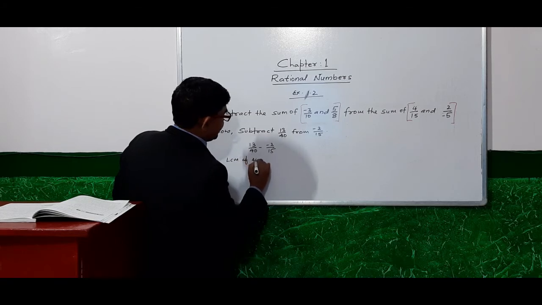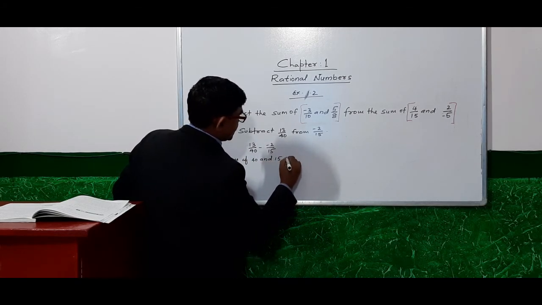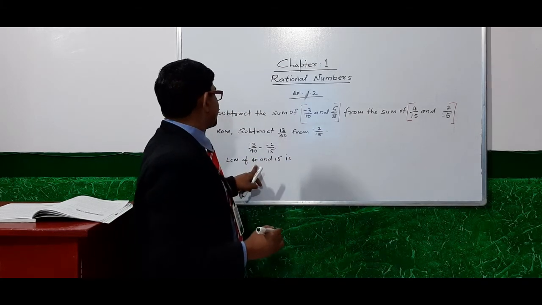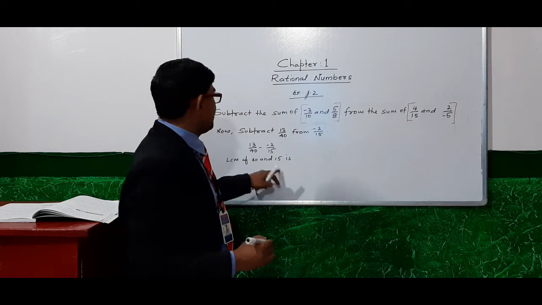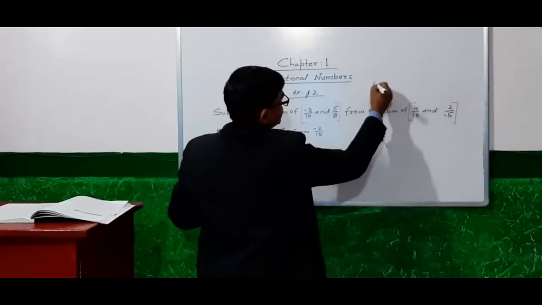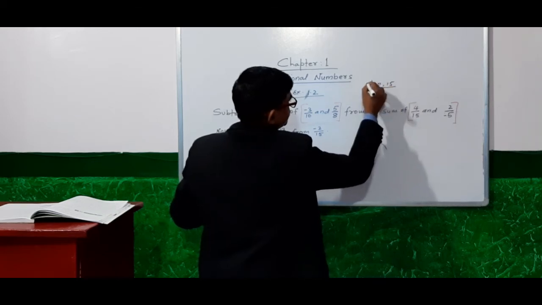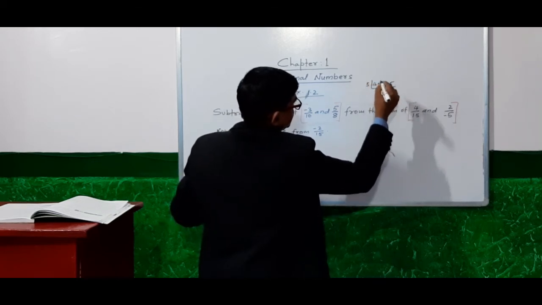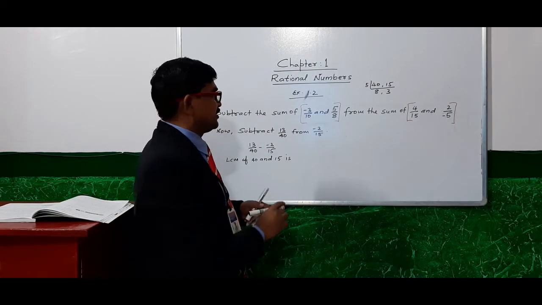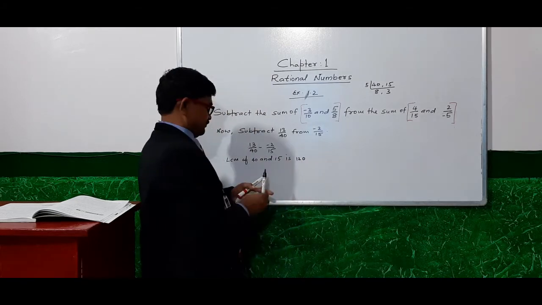Let's find the LCM of 40 and 15. It is 120.